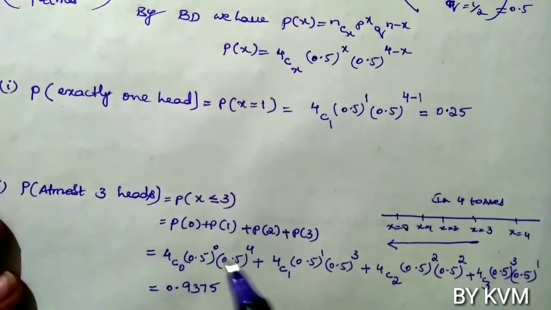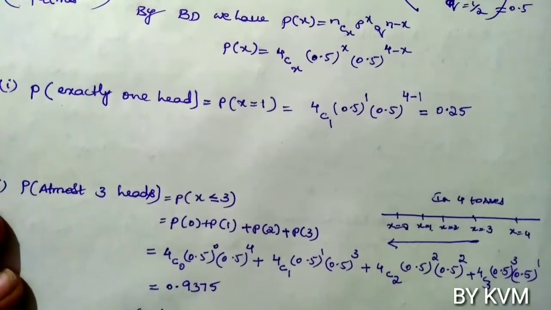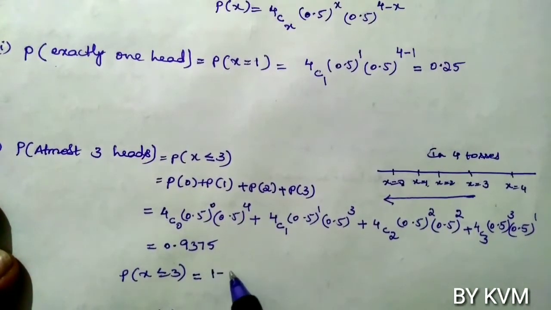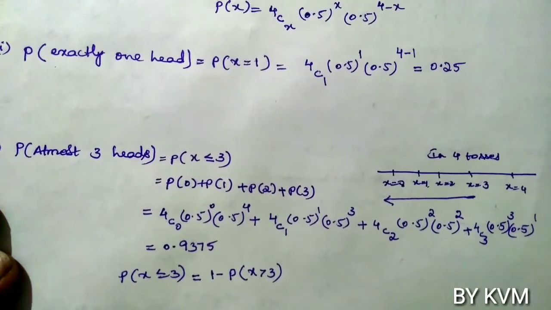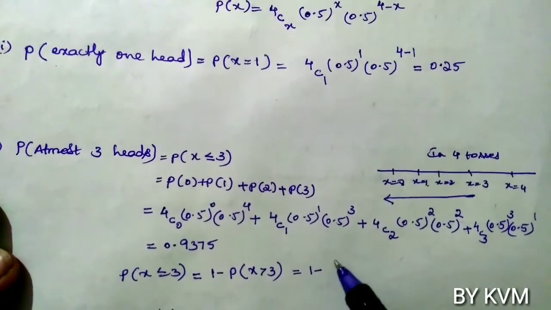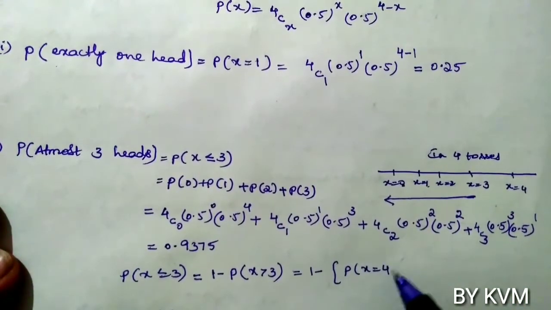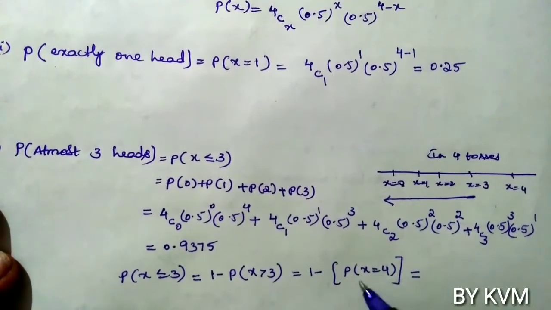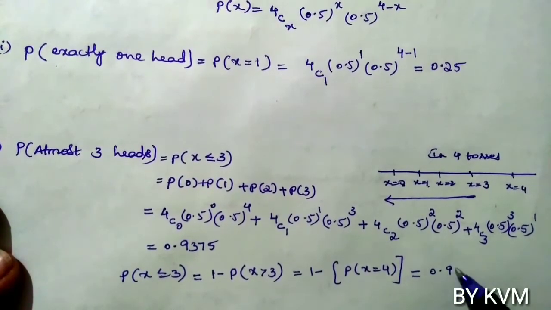Another way of calculating this: the probability of at most 3 heads, that is probability of x less than or equal to 3, we can find using its complement, which is 1 minus probability of x greater than 3. X greater than 3 means it is 4, so 1 minus probability of x equals 4. If you calculate this, you will get 0.9375.